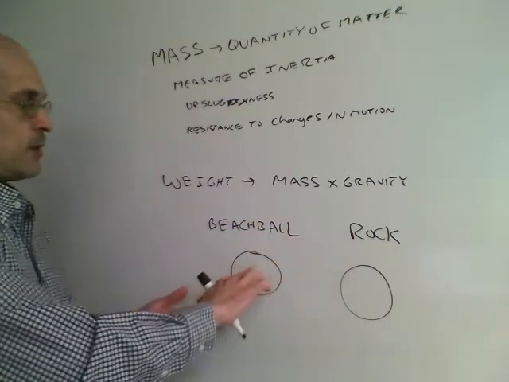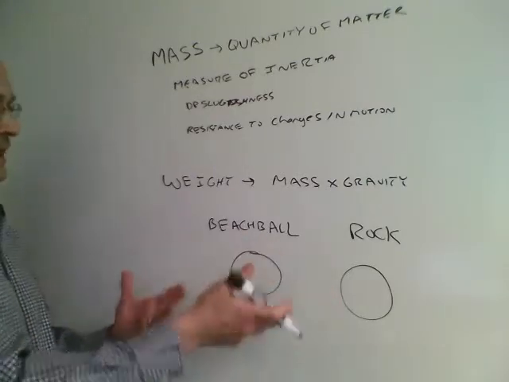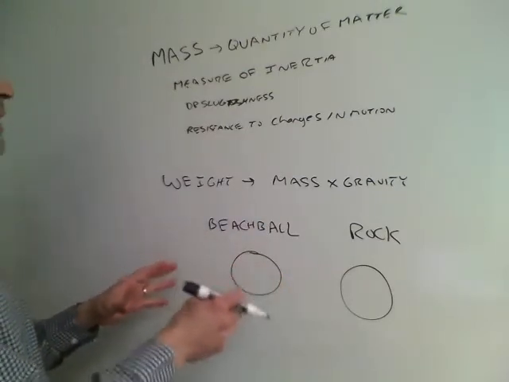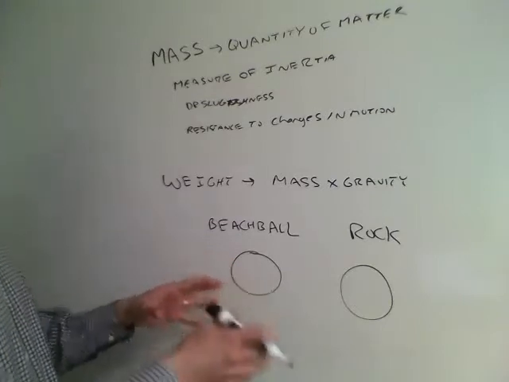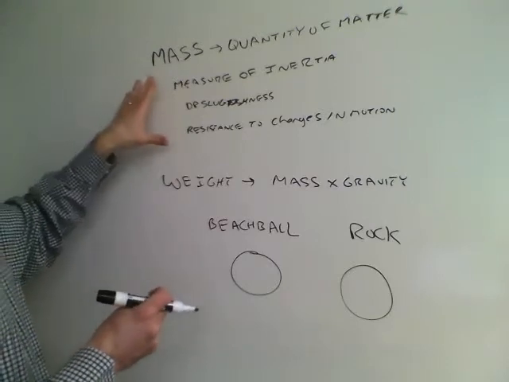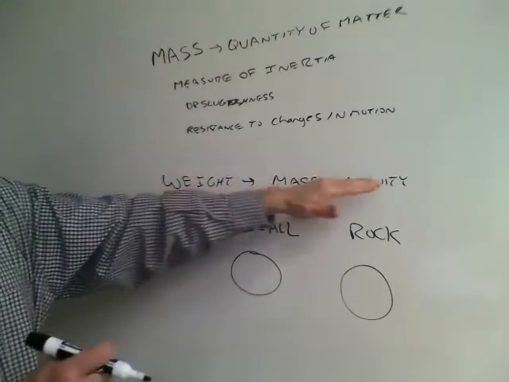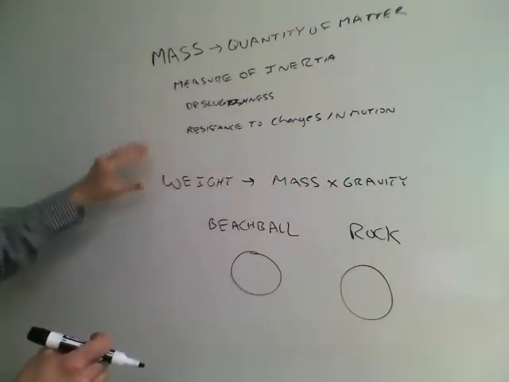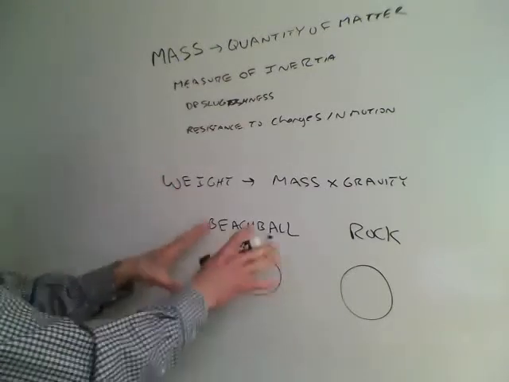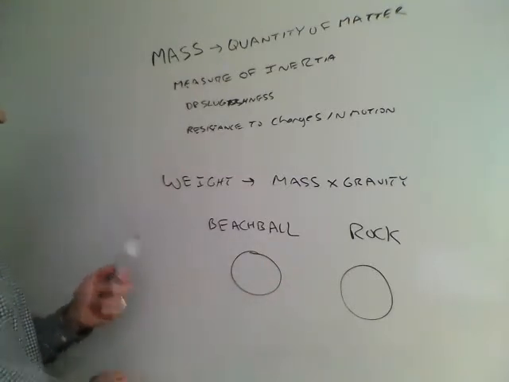Well, of course the beach ball is, because just because something is big doesn't necessarily mean it has a lot of mass. So there's no necessary correlation between volume, the size of an object, and its mass either. So mass is just a quantity of matter, and it's a measure of its inertia. Weight is the mass times the gravity. Mass is the fundamental, weight is the one that changes, and there's no necessary correlation between volume and mass. Just because something's big doesn't mean it's massive.